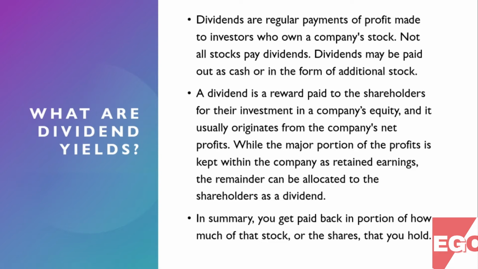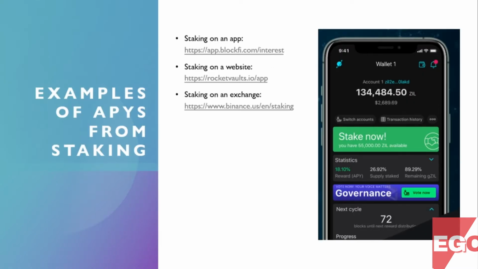While the major portion of the profits is kept within the company as retained earnings so the company can reinvest in itself, the remainder can be allocated to the shareholders as a dividend. In summary, you get paid back in proportion to how much of that stock or the shares that you hold. Examples of APYs from staking.